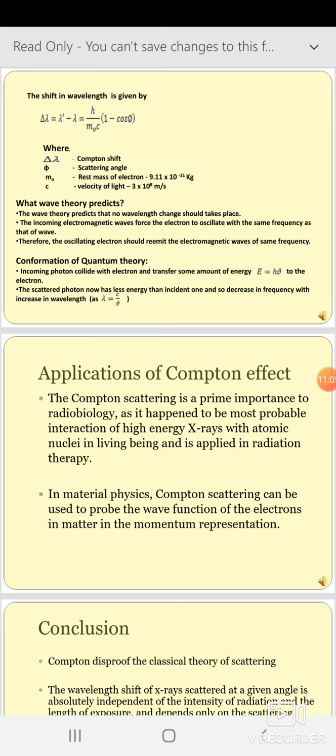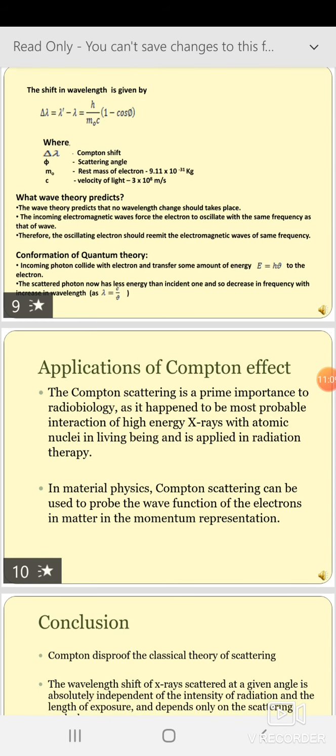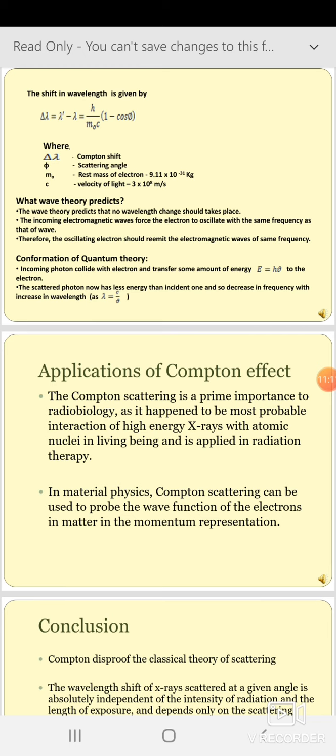Now, what are the confirmations of quantum theory? The incoming photon collides with the electron and transfers some amount of energy, equal to h nu, to the electron. The scattered photon now has less energy than the incident one, and so there is a decrease in frequency with an increase in wavelength, as mentioned in this equation.